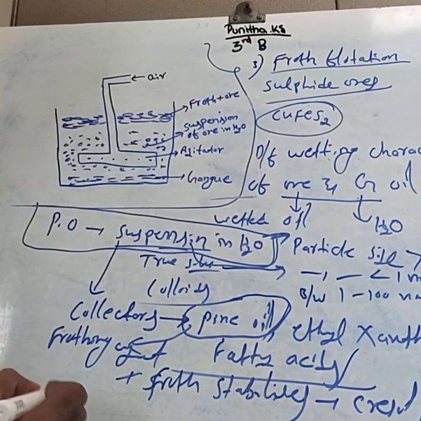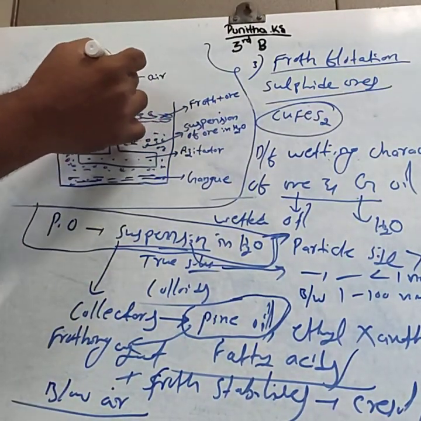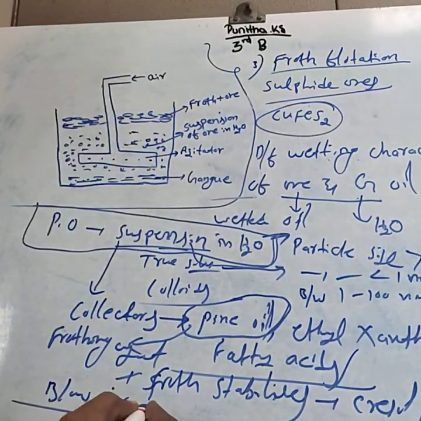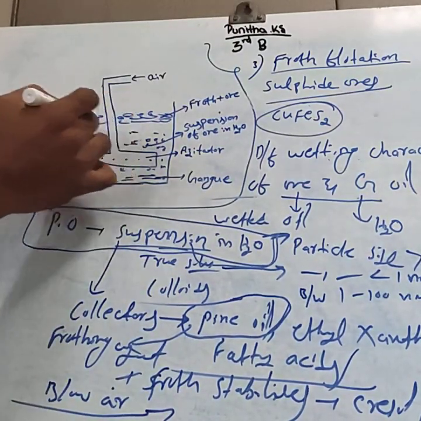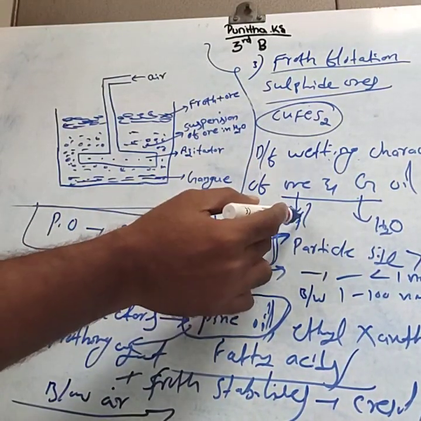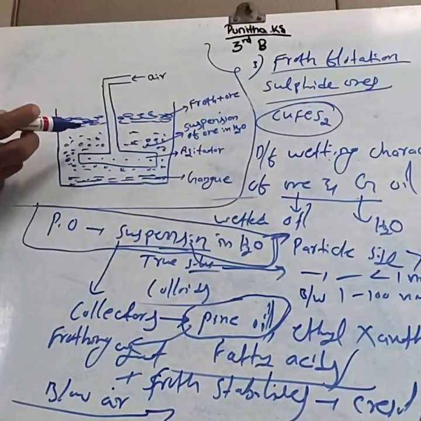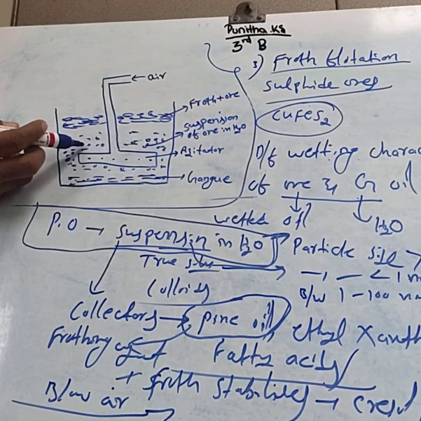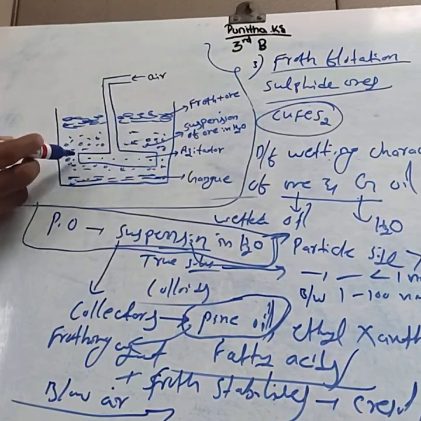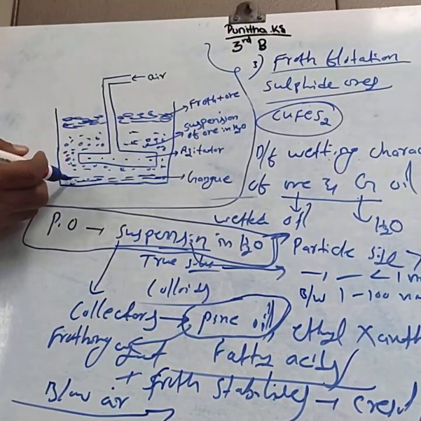Blow the air. You pass the air, and when air is blown, the froth is generated. We considered that ore particles are wetted by the oil, while gangue particles are wetted by the water. Those ore particles wetted by oil move to the surface along with the froth, while gangue particles wetted by the water are collected at the bottom.